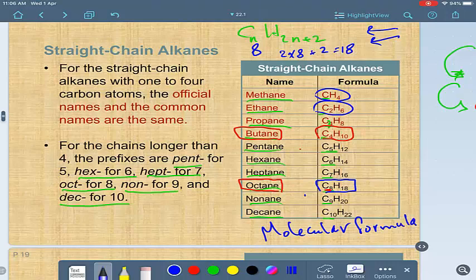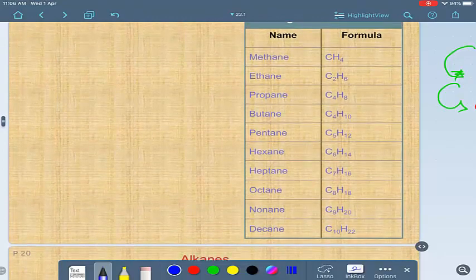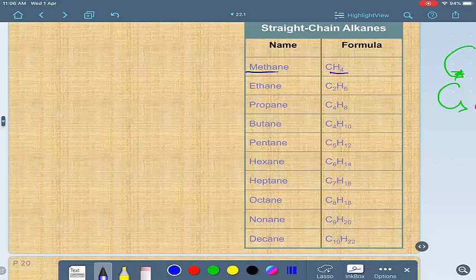But we use the structural formula more than this formula to represent the compounds that I drew before. Here we have some molecular formulas for these alkanes, but if you want to represent each one by a structural formula, methane, CH4, you can do it like this.